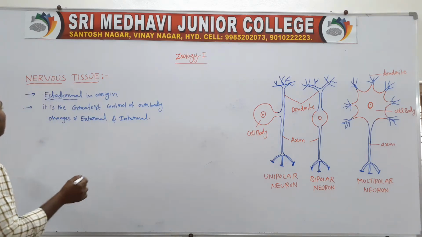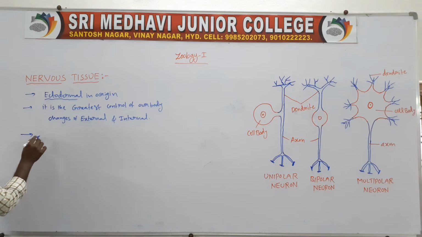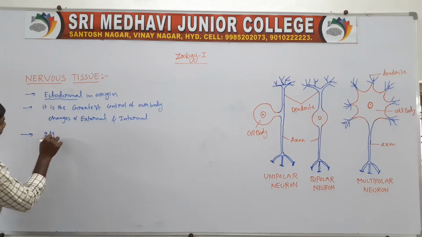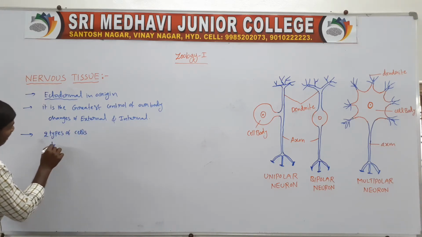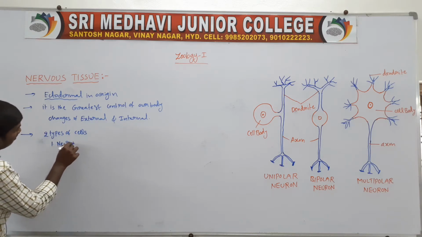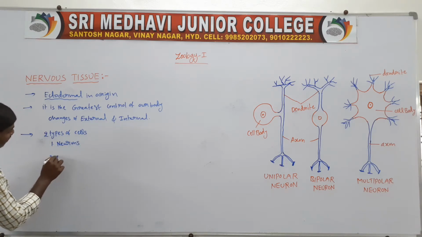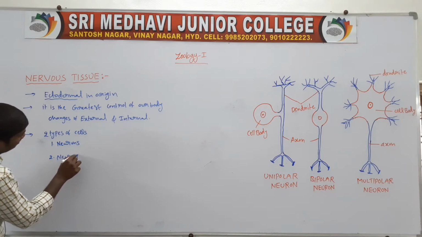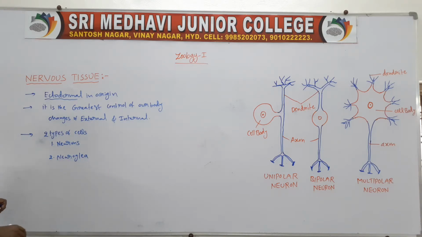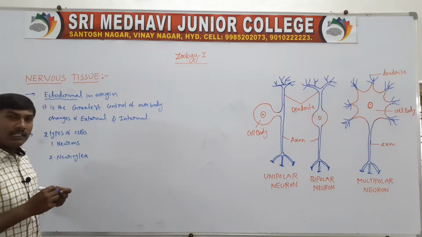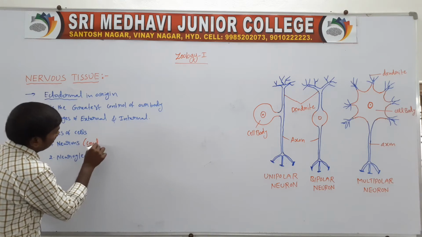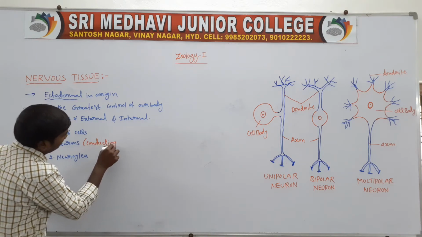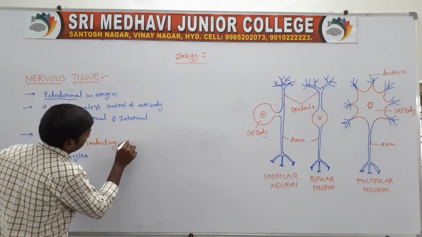Nervous tissue contains two types of cells. One is the neurons, the second is the neuroglia.